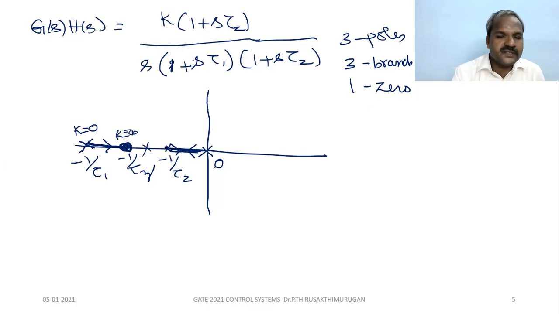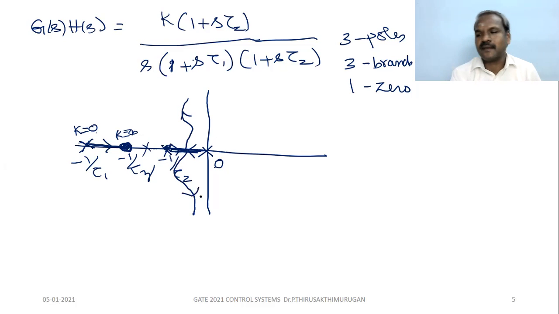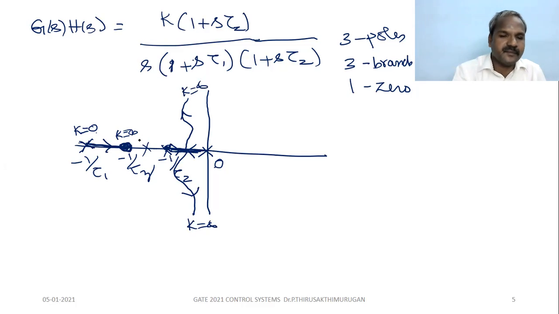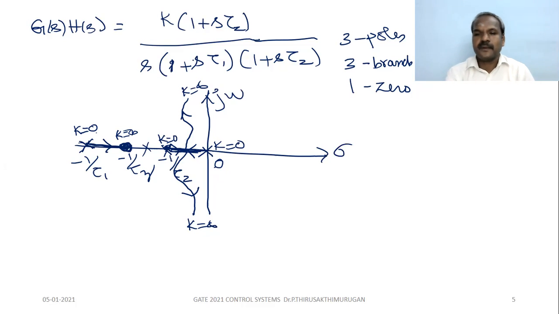This branch moves in this direction, and this branch moves in this direction. They break away, right? So what is the shape of the root locus diagram? It is like this. This also ends at infinity, and this also ends at infinity. We don't know where, it is at a finite state. So this branch starts at k equal to 0 here, and this branch also at k equal to 0. This is the imaginary axis, this is the real axis. So this is the typical plot for this transfer function, right?